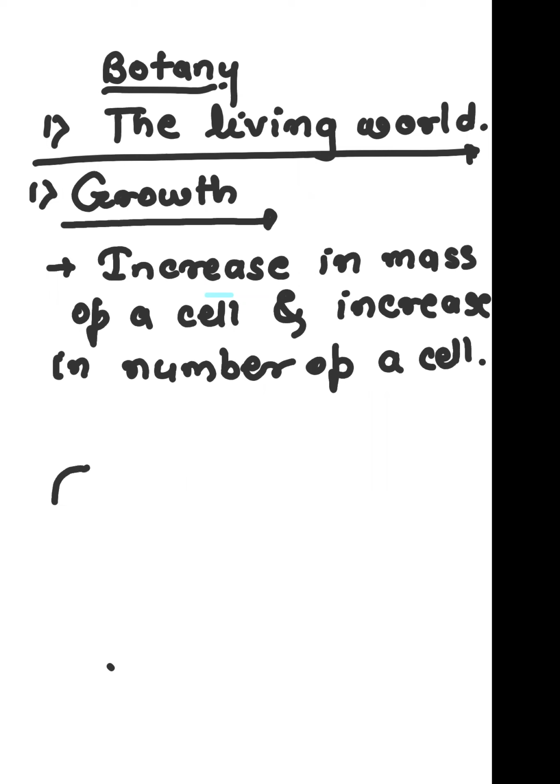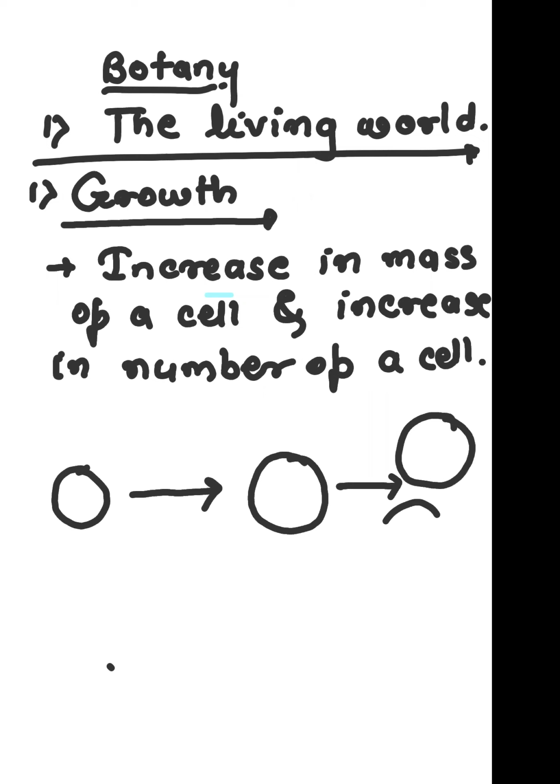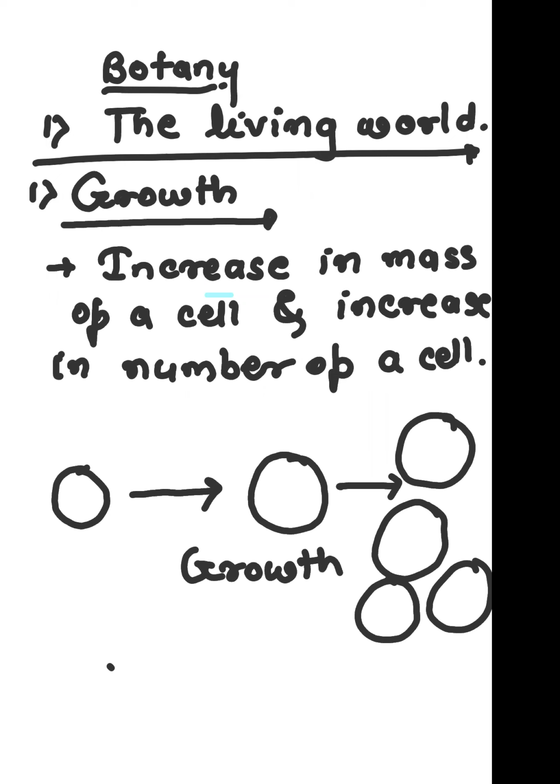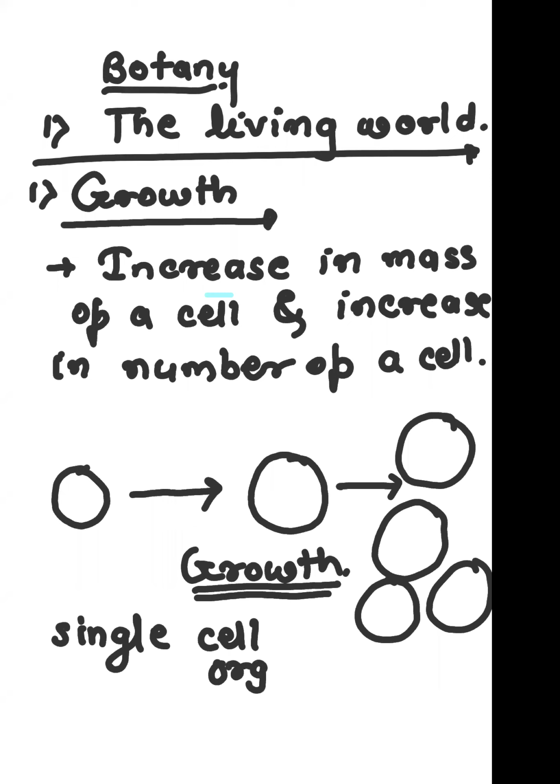That means, suppose this is a cell, this cell will increase in size as well as it also increases in number. And this is called growth. So basically, if we are talking about a single cell organism, growth is also responsible for their increase in number.